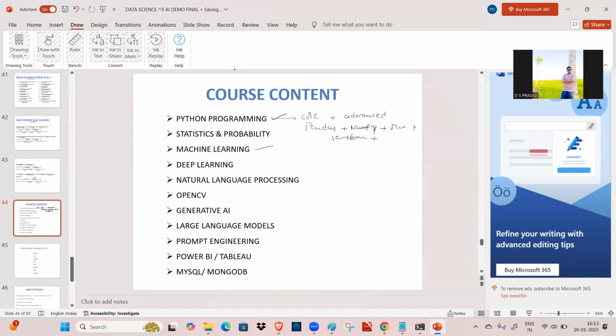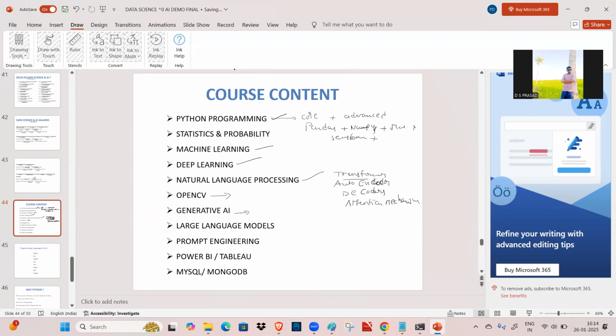Then machine learning, deep learning, natural language processing concepts, and also advanced concepts of NLP like transformers. We are going to learn encoders, autoencoders, decoders, and attention mechanisms. So different types of things we are going to learn.